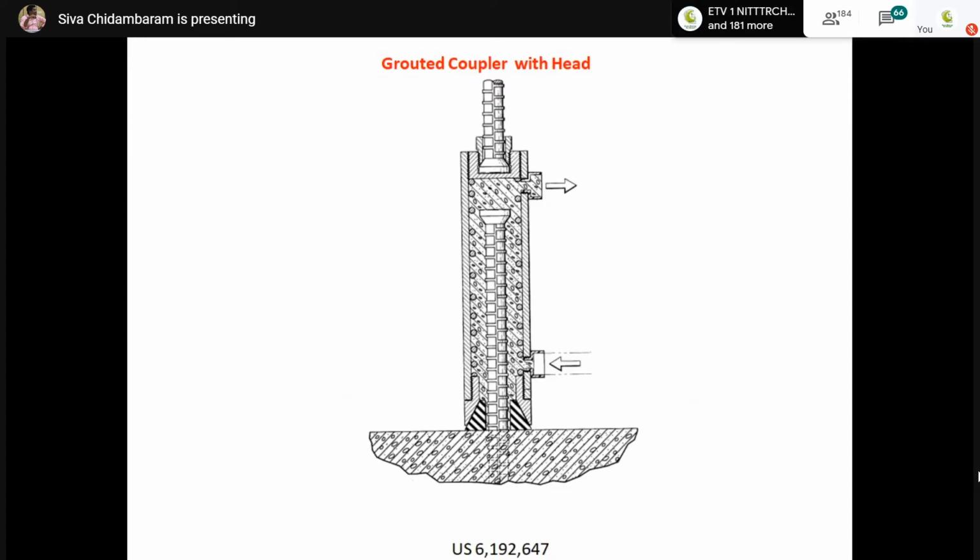This is called a grouting coupler. Basically these kinds of couplers are predominantly used in precast construction and precast bridge piers, because they are very helpful to connect an existing precast unit with other units. One end of the precast unit will have a rebar with a coupler, and the other end of the rebar will be free so it will be connected. I will explain this in the later slides.